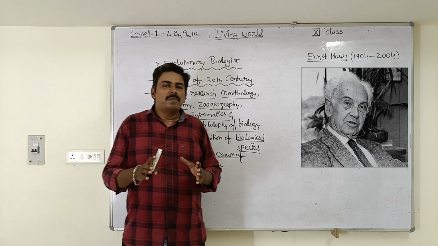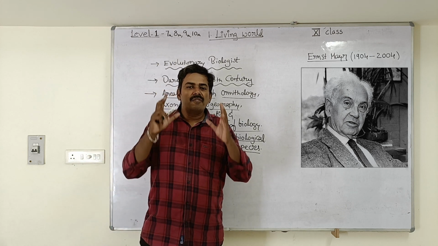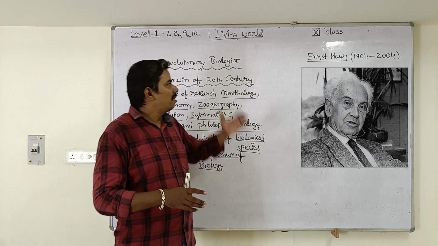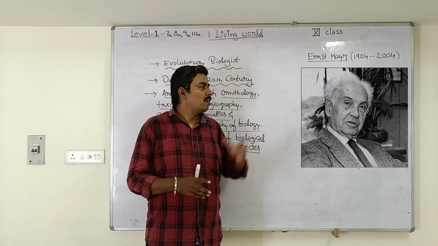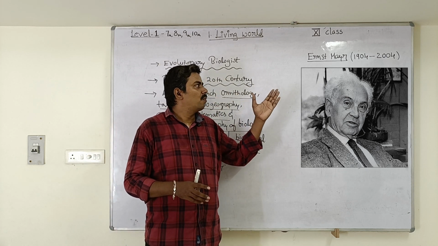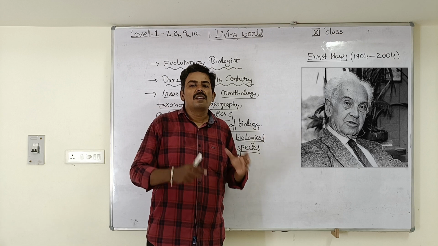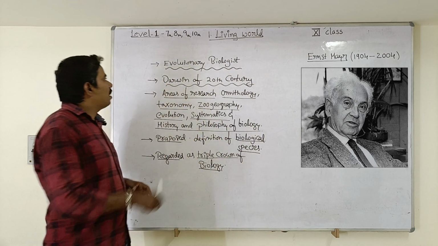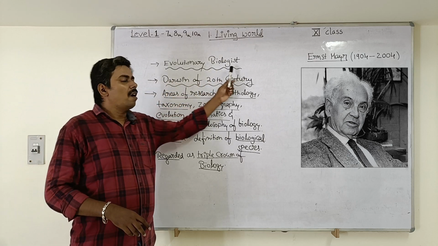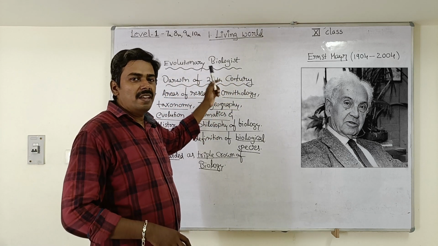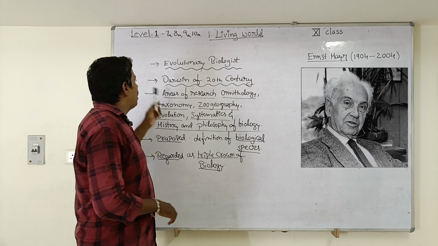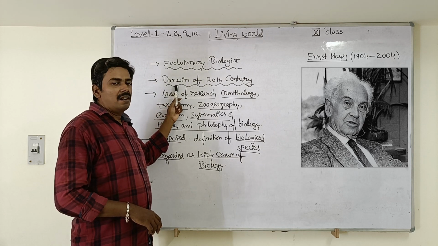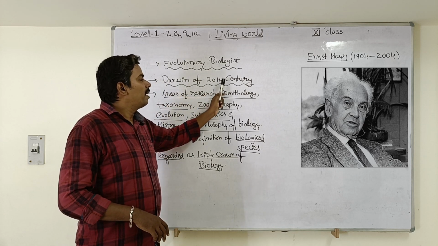Students, in the beginning of the chapter, there is some information about one of the famous scientists in biology, that is Ernest Mayr. He was born in 1904 and died in 2004. Ernest Mayr is called an evolutionary biologist because his main research area was evolution, and he is also honored with the title Darwin of the 20th century.